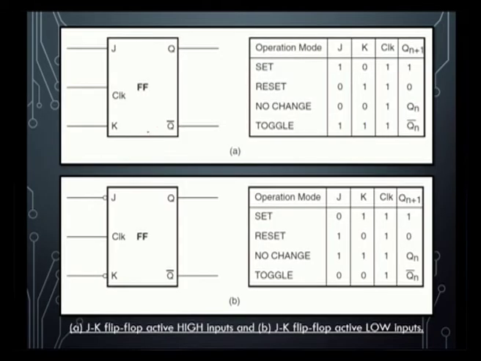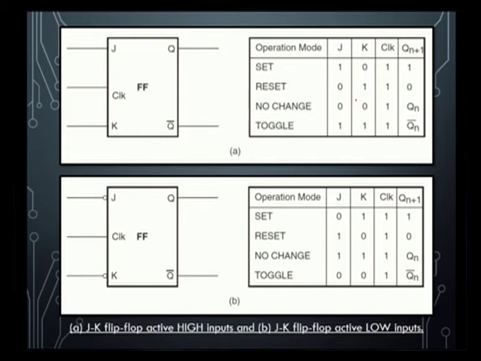The very first one is the active high input and this one is the active low input JK flip flop. From the figure we can observe, for active high, 1 0 will be the set state, that is 1 we got, and 0 1 is reset.